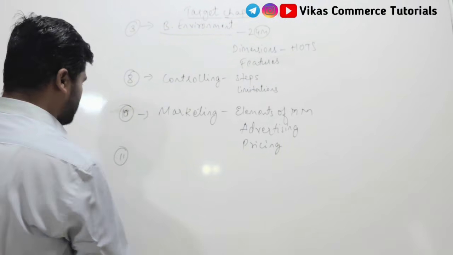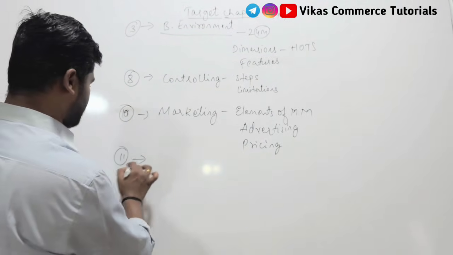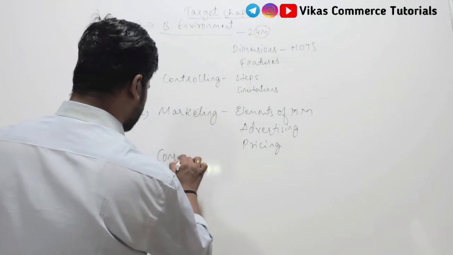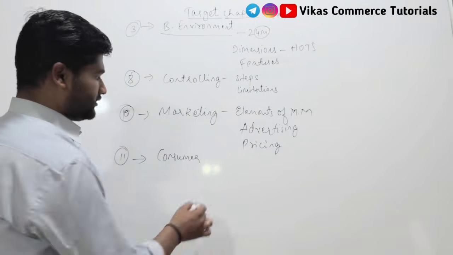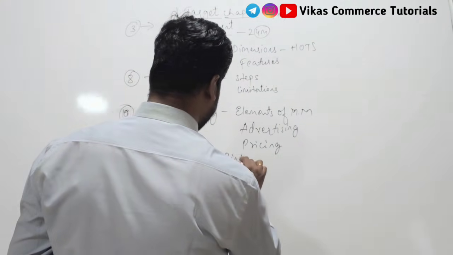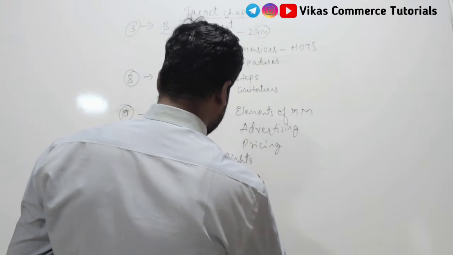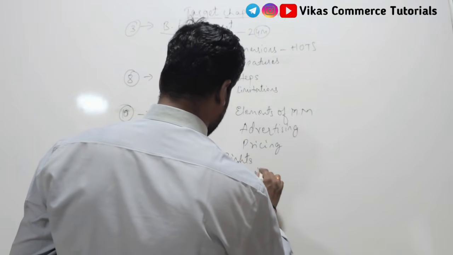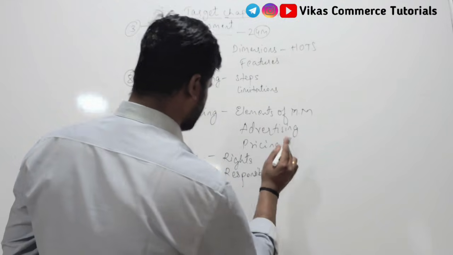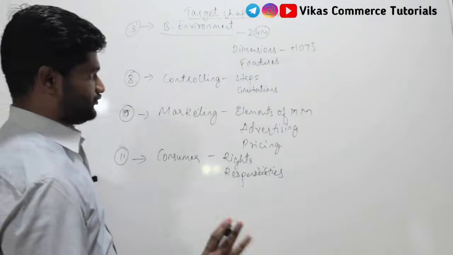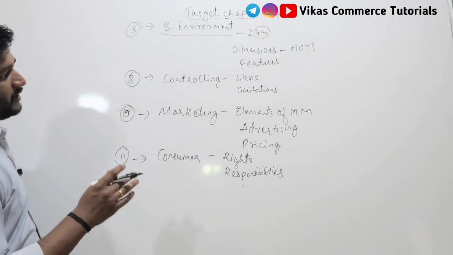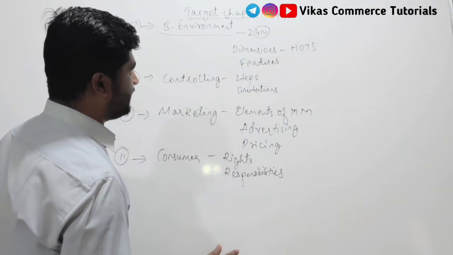And another important chapter to be targeted is chapter number 11, consumer protection. Okay, from consumer protection you need to study the rights of consumers and the responsibilities of consumers. Among these 2 questions you will get 1 question in your examination. So according to me, these are the important questions which you need to target.